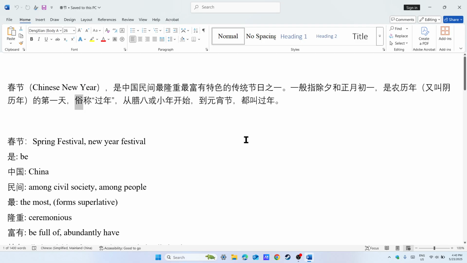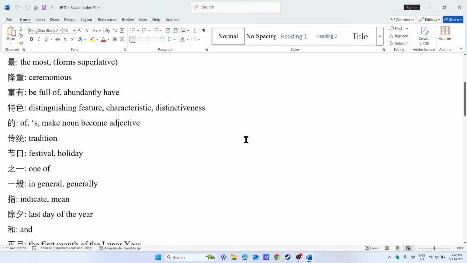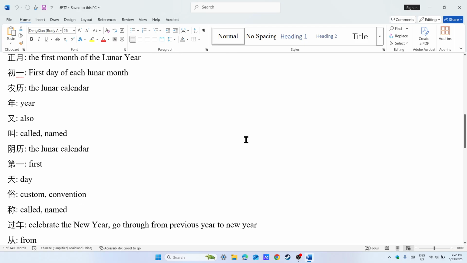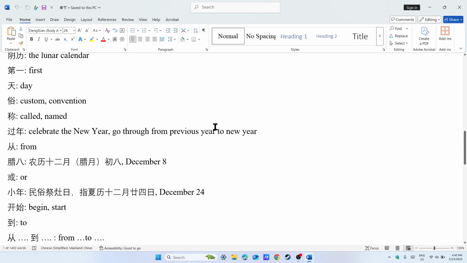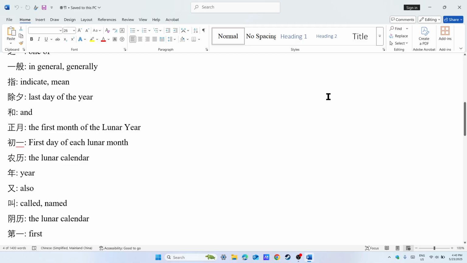We first look at the 俗, and this one word has a relatively clear meaning. What is 俗? 俗 is a custom, a convention. It's a custom, what people normally do.